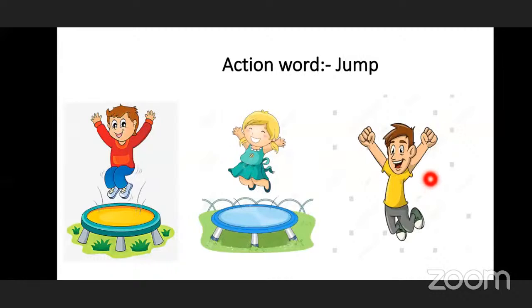So you jump when you are feeling very happy, and you also jump when you are feeling very stubborn and you cry bitterly for some things to get. If you are not getting things, you go on crying and you want it, and then you jump and you ask that I want the thing right now. Okay, so that is also jump. Here the children are jumping with joy.